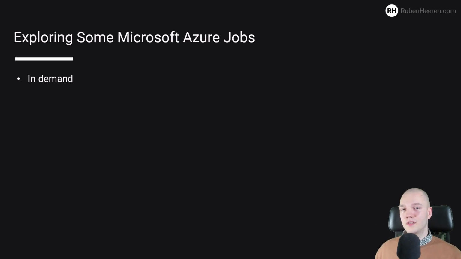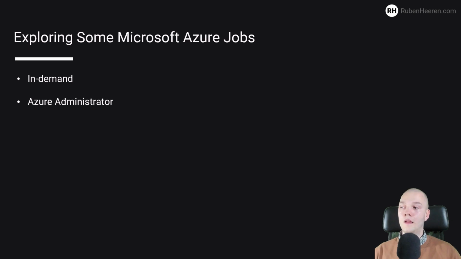Let's explore some of the jobs available to people that know Azure. There are many more roles out there than I'll cover, but I'll list some of the most well-known ones. First up, we have the Azure Administrator. So the role of administrator is a vital one across many technologies. Admins keep their fingers on the pulse of their systems, installing, configuring, and monitoring everyday functions and ensuring everything is running as it should.